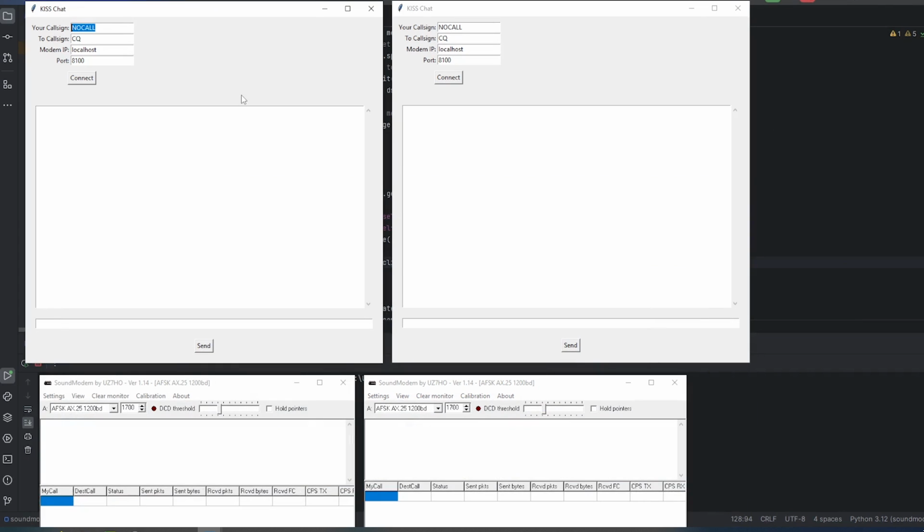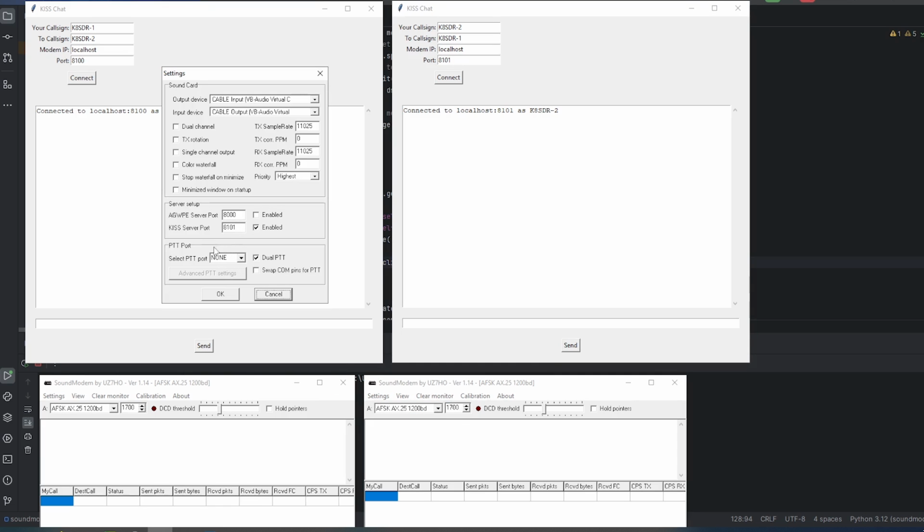In order to demonstrate the library, I created a simple KISS chat application that allows us to connect to our sound modem software and basically use it as a simple chat terminal. So you can see I have these set up to send from K8SDR1 to K8SDR2. And you can see that I have set a different port for the second sound modem because I am actually running this locally on the same machine for demonstration purposes.